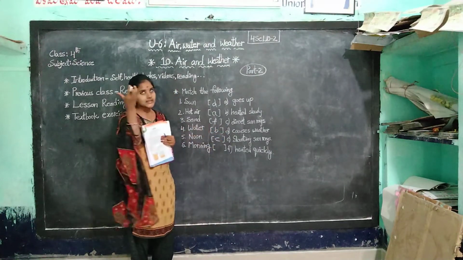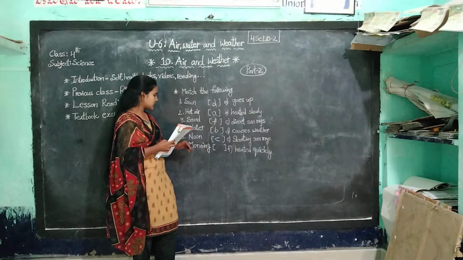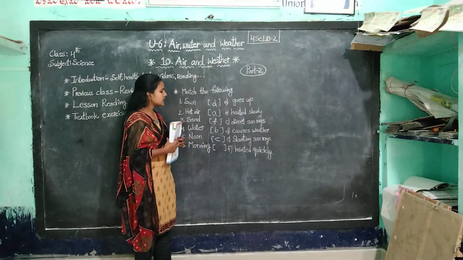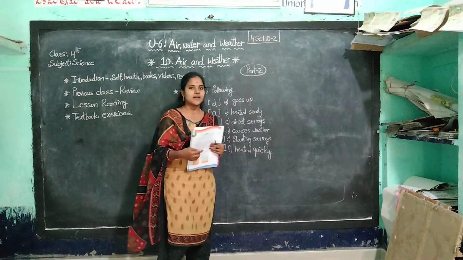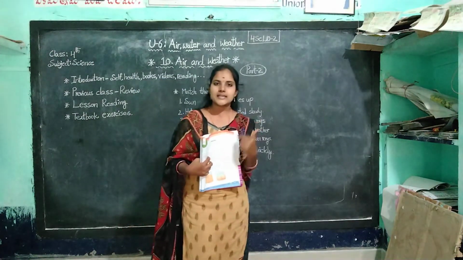Sun rays. At noon the sun rays are directly fall. And next one, morning. In the morning, slanting sun rays. Morning sun rays are slanting. This is the matching, children.